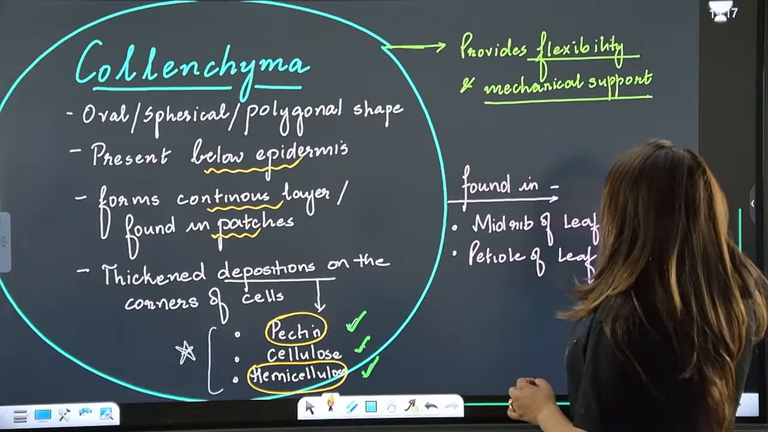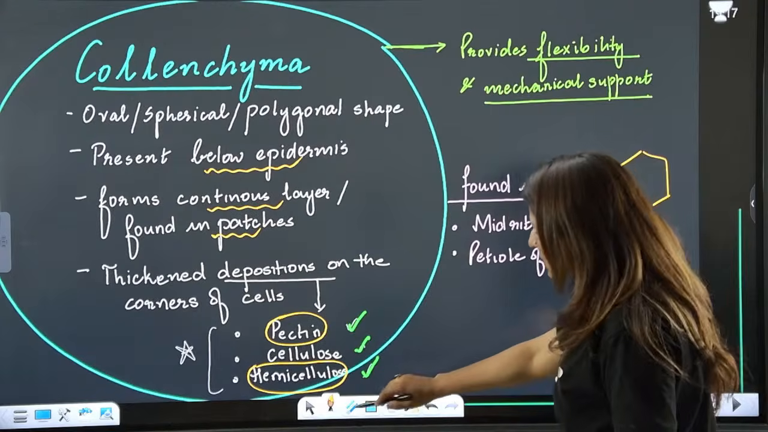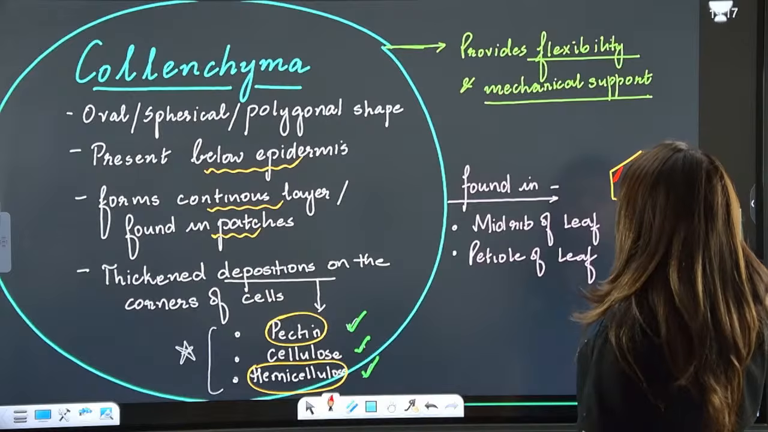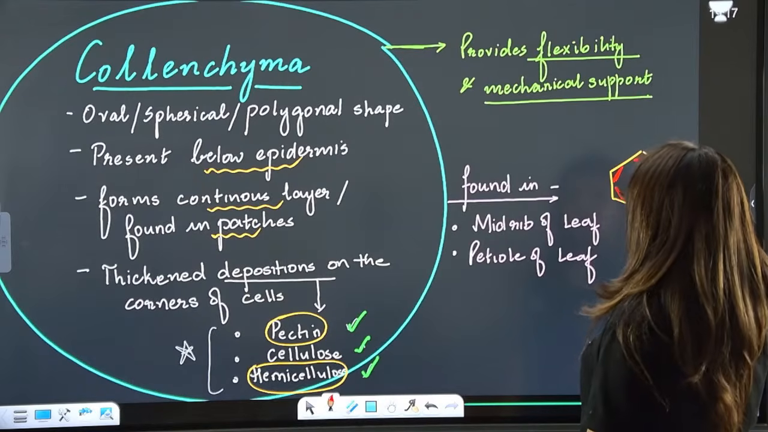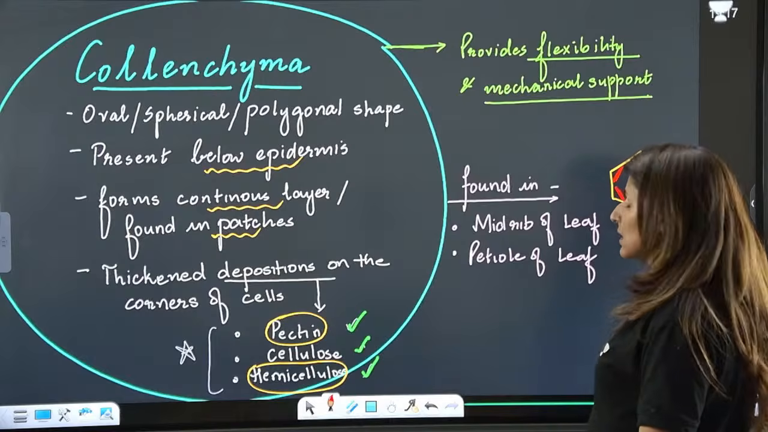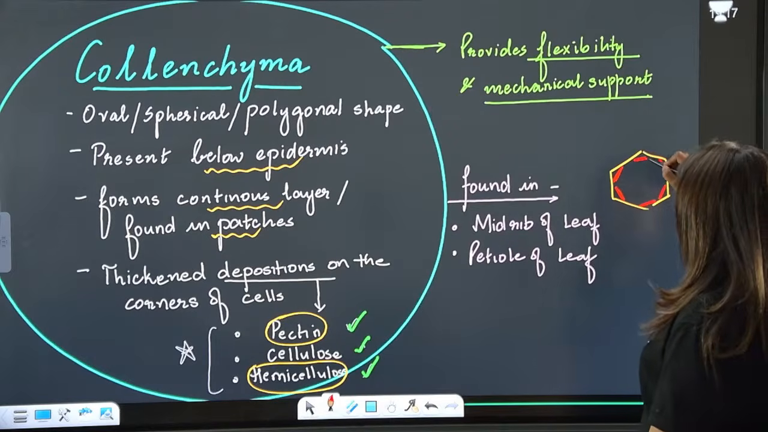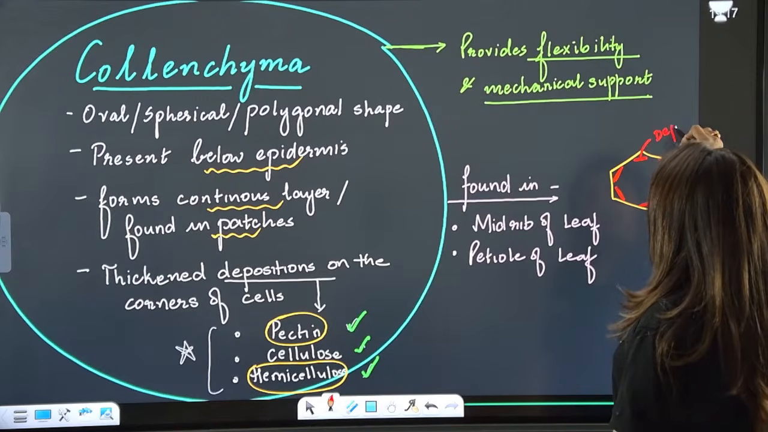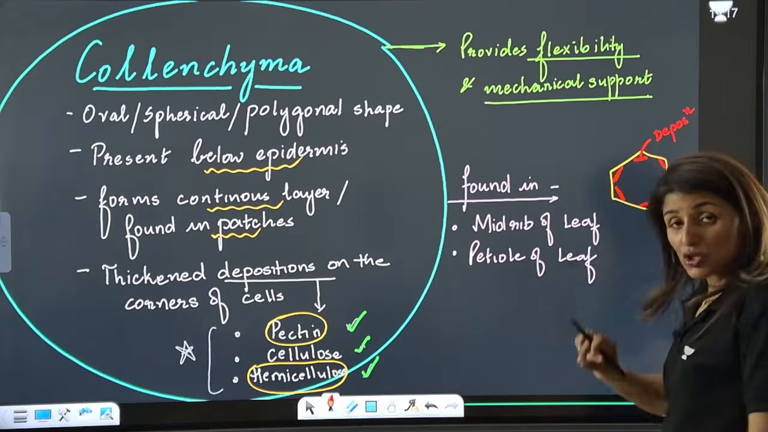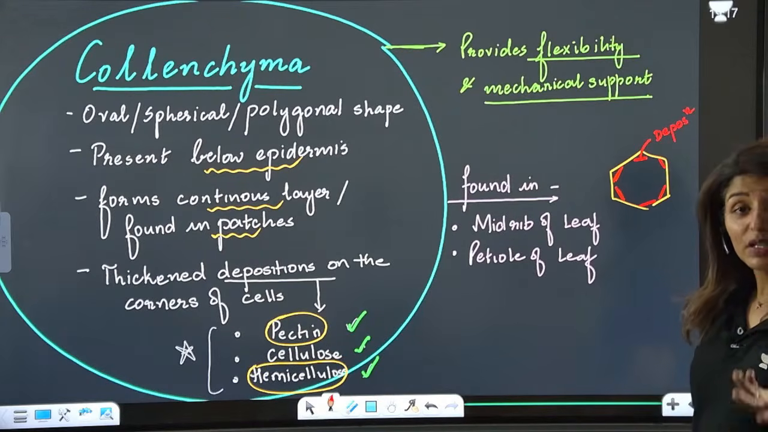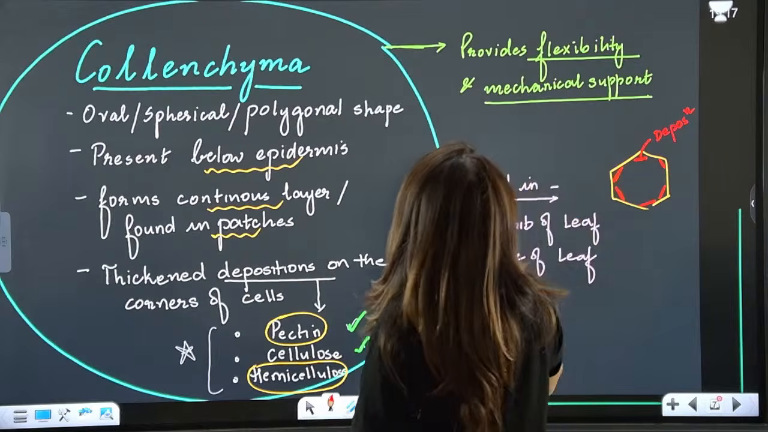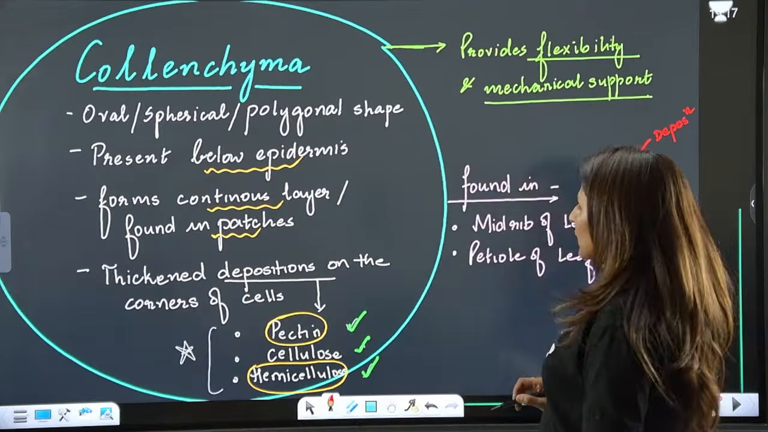These depositions are not found all around the wall. Let's say if this is a cell, on the radial walls we have some depositions. These are the depositions of pectin, cellulose and hemicellulose. Are we clear? So these depositions will provide strength also, and where the deposition is absent, it will contribute towards flexibility as well. Are we clear? So this is the tissue which provides flexibility and mechanical support.